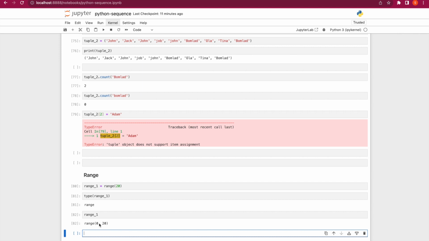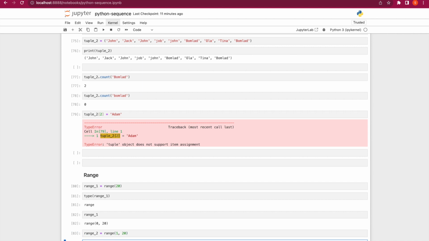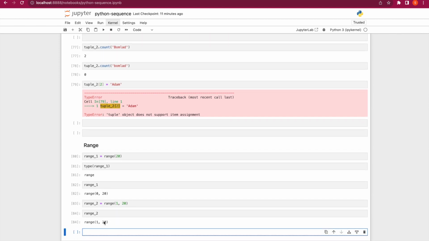So let's define a new one, and let's say range2 is equal to range. Let's use the second format whereby we specify the start value, right? We can say 1, then the stop value 20. Let's execute this. If we try to print it out, you see we also have 1, 20 here. The third format we can use, or still the second format, just that we want to include the step value here. So we can say 1, 20, 2.